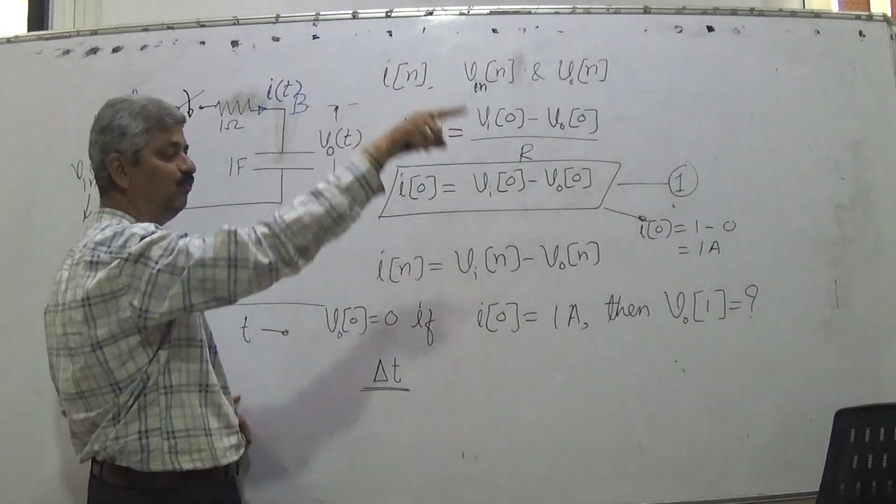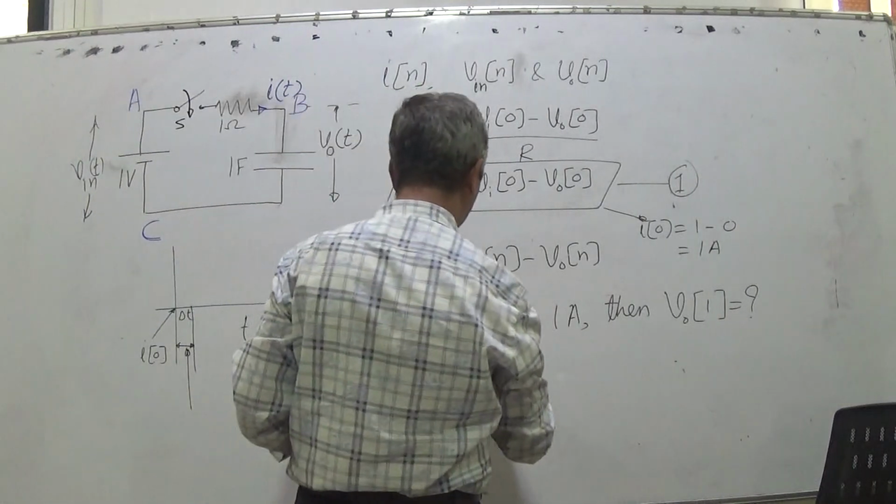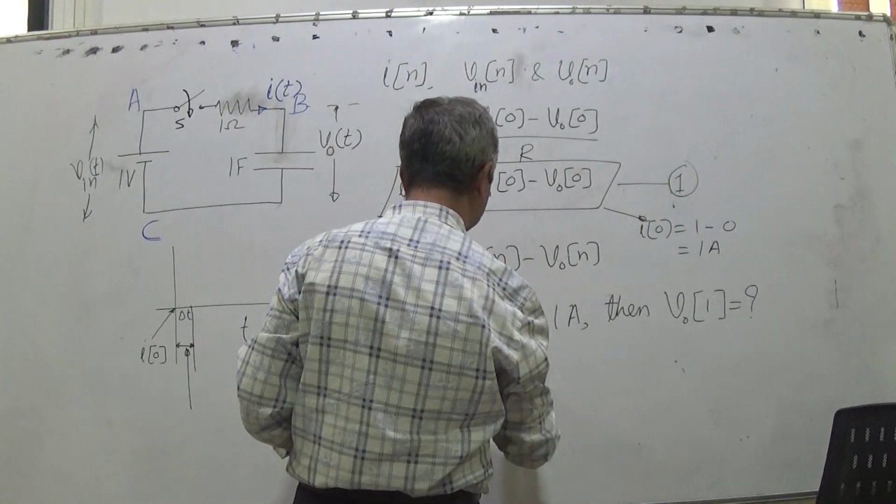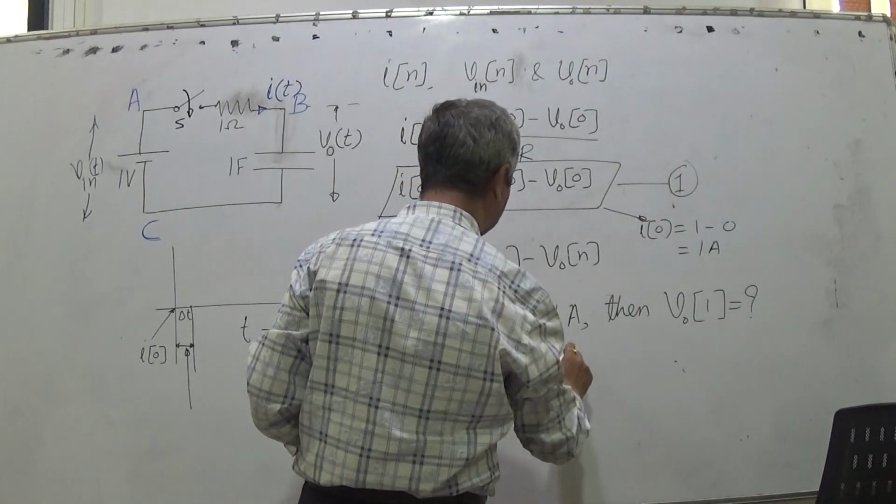So delta t upon 1, so VO1 is equal to delta t.